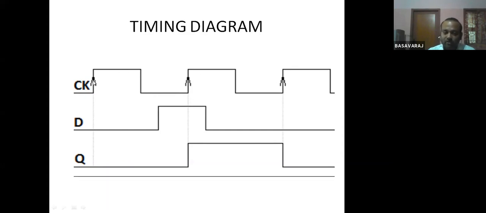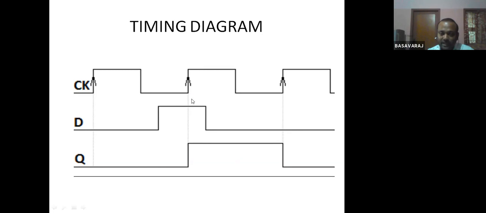So this is the rising edge of the clock, and after this, this is the second rising edge. Till the second rising edge of the clock, Q is equal to 0. You might see here D is becoming 1 from 0, but the output will not change. Output will change only during the rising edge of the clock.